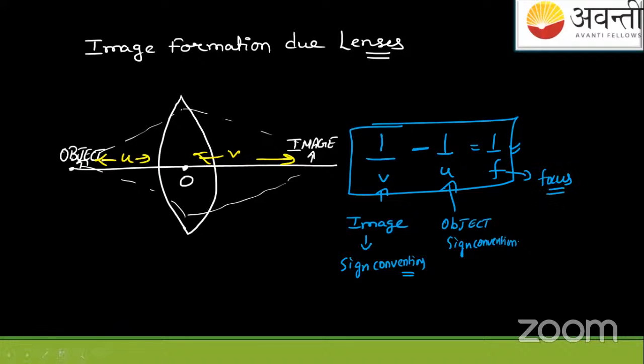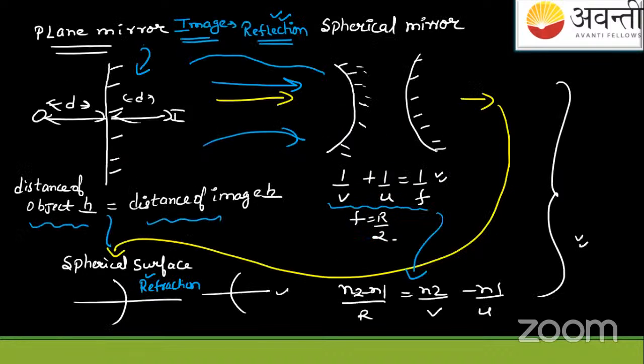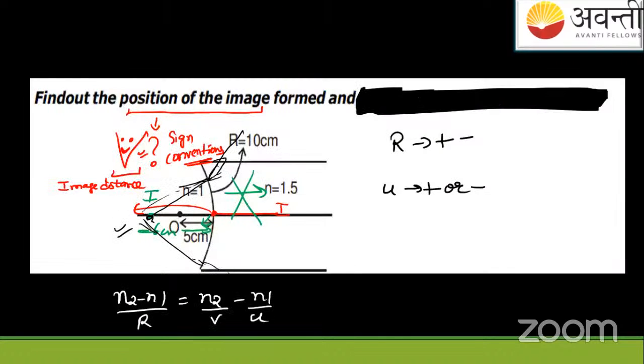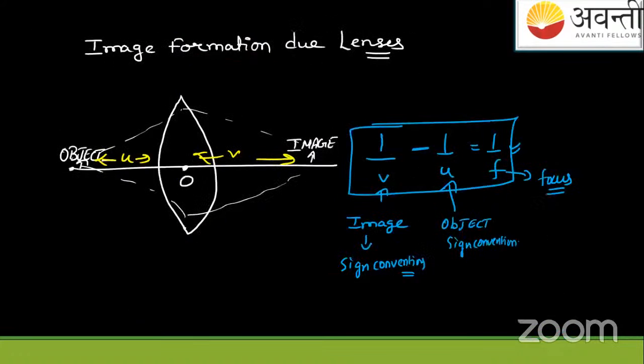What was it in the mirror? In the mirror, we have seen the flow chart. If you see the flow chart, in the mirror it's very simple. Half of the radius of curvature. In this, this is not the thing. This is not the same. Okay, now it is changed. It's very big now. Okay, so the focus here is defined as, how do we define it? We define here the focus like this.